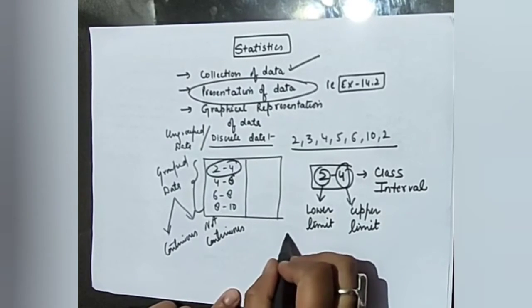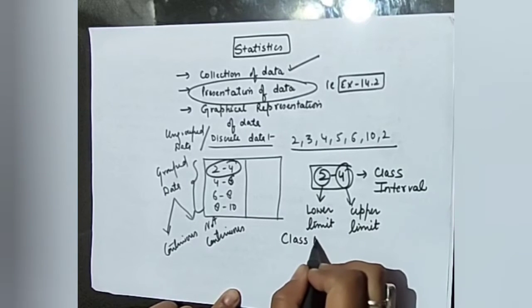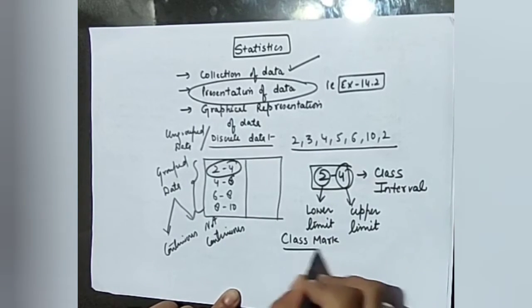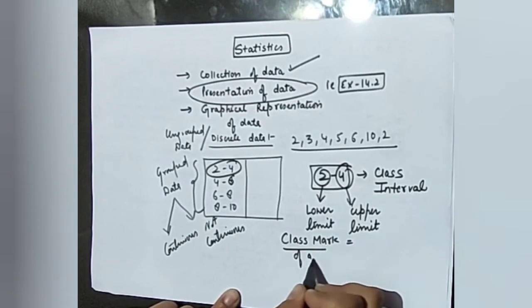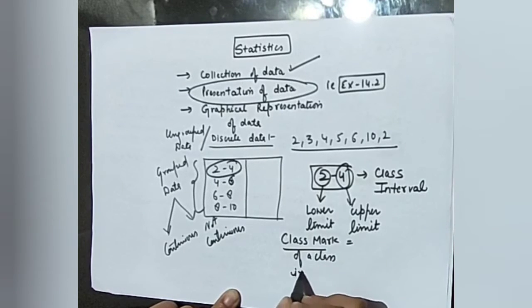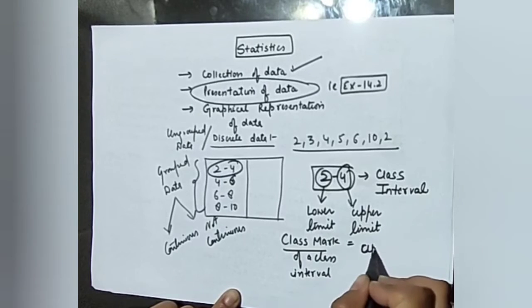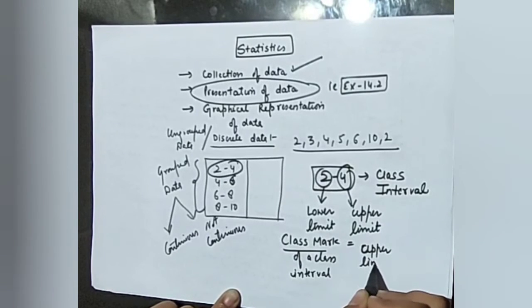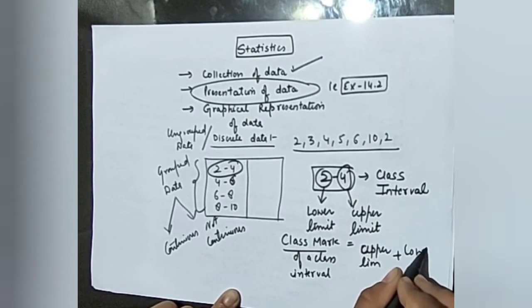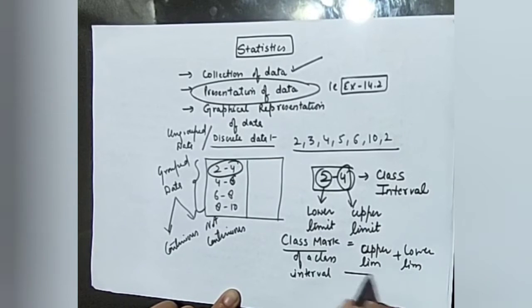One more thing I am going to discuss is the formula of class mark. What is the formula of the class mark of a class interval? The class mark of a class interval is equal to upper limit plus lower limit, upon 2.